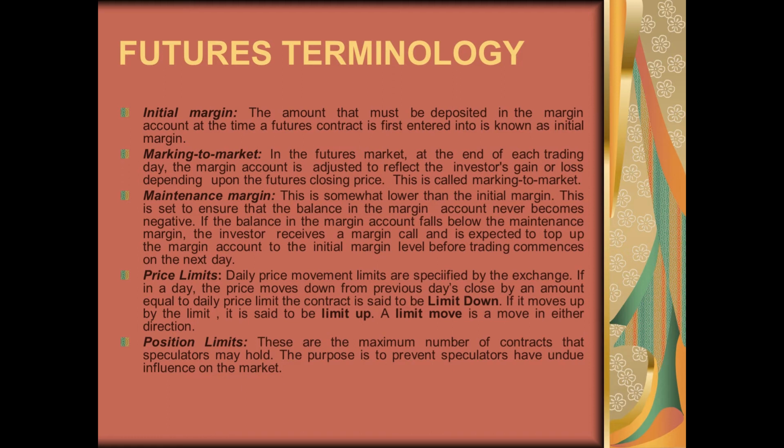Similarly, in the futures market also the prices are fluctuating. So the difference between the future price and the spot price at the end of the day will reflect whether your contract is moving in the direction of the position you have taken, or it is going in the reverse direction.